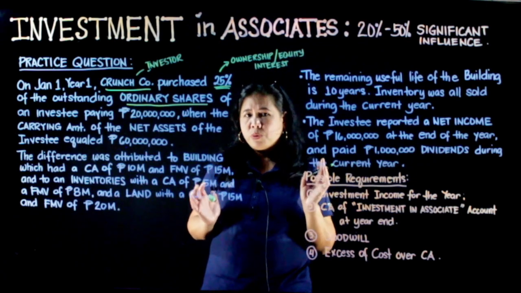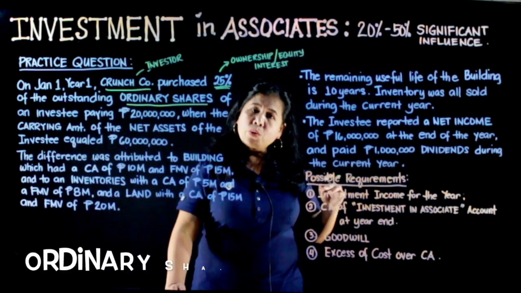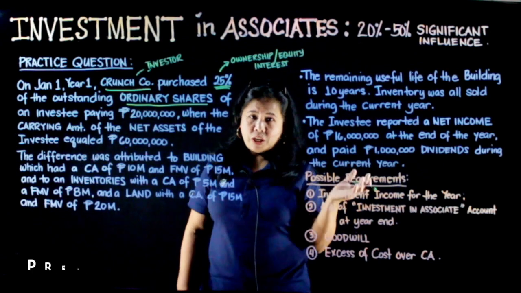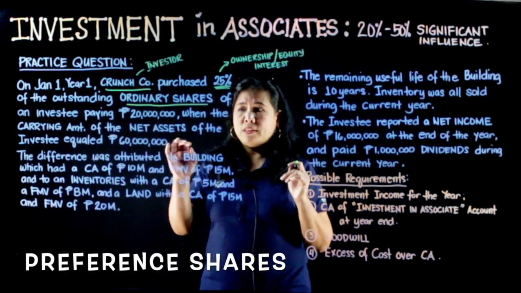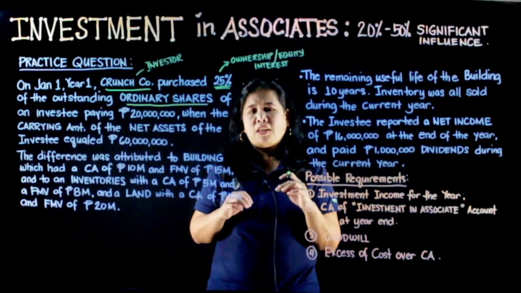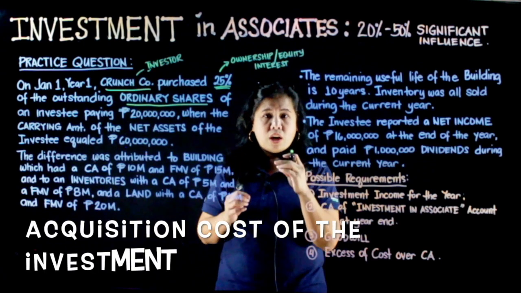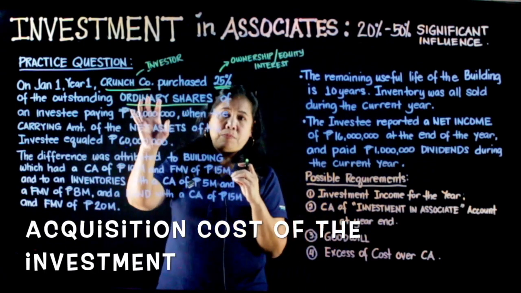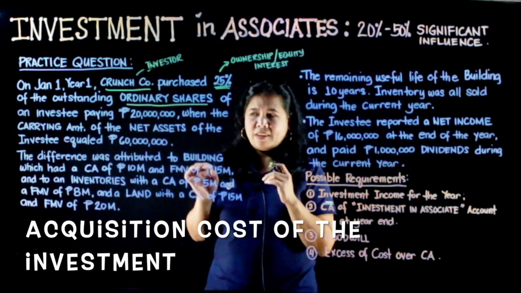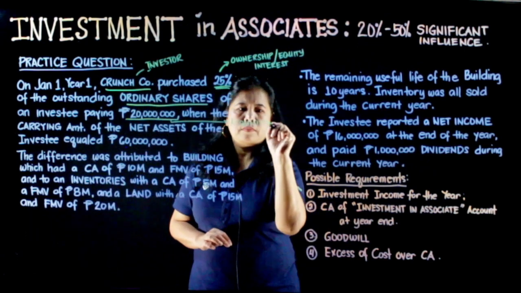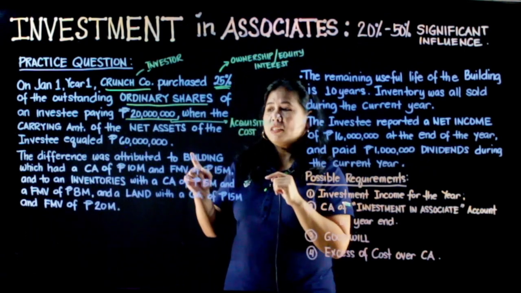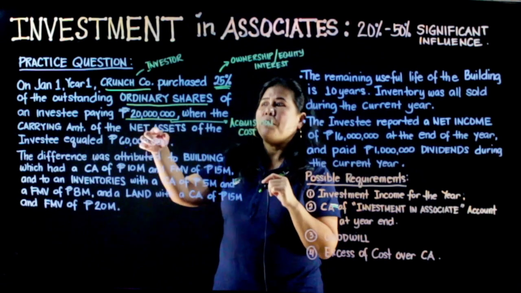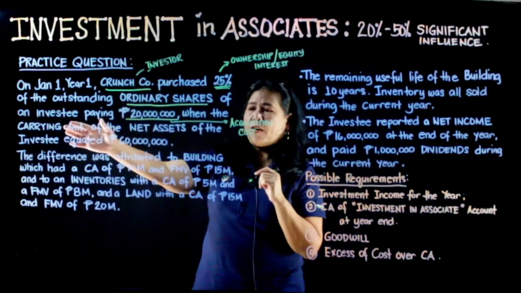Remember, we have two kinds of shares. We have the ordinary shares at preferred shares. Paying 20 million. The 20 million is the acquisition cost of this investment, of this ordinary share. So, acquisition cost, ang 20 million na binayad ni Crunch kay investee.